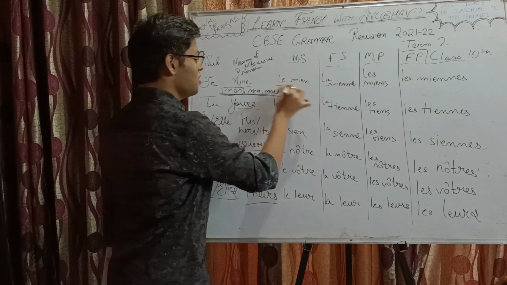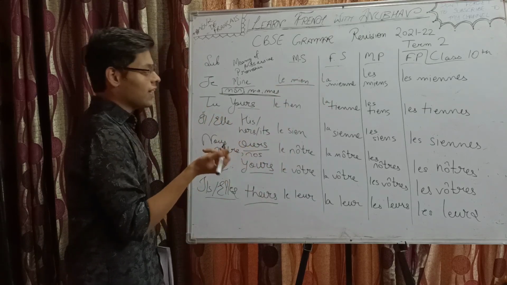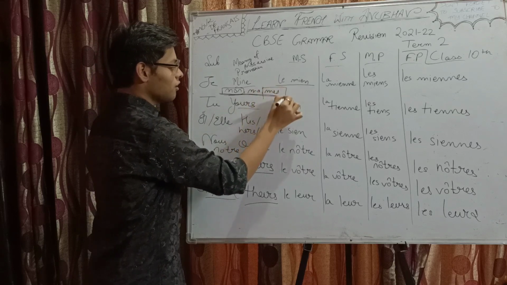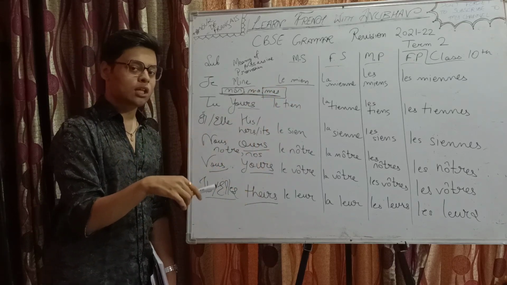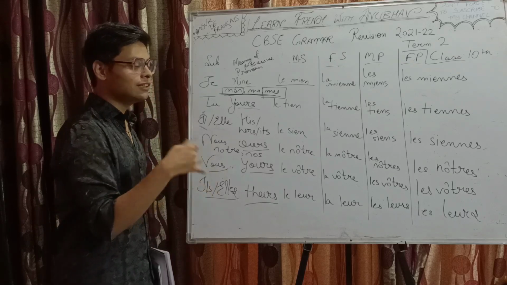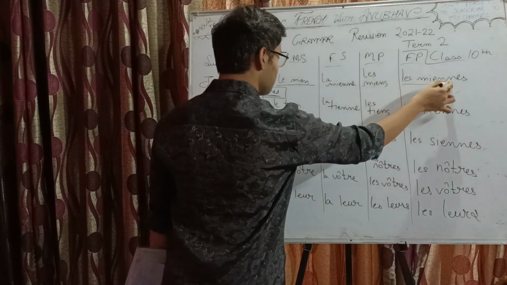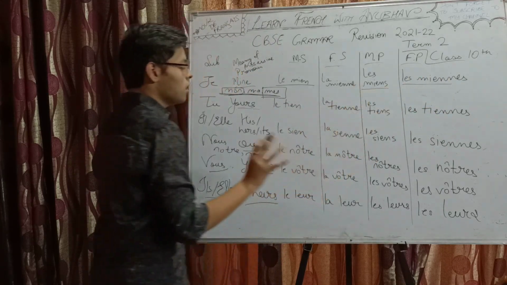Now, it could have been the adjective possessive mes. Then you will look at the noun, whether it's masculine plural or feminine plural. If it's feminine plural, then you will be writing les miennes. If that noun is masculine plural, then you will be writing les miens. Okay.